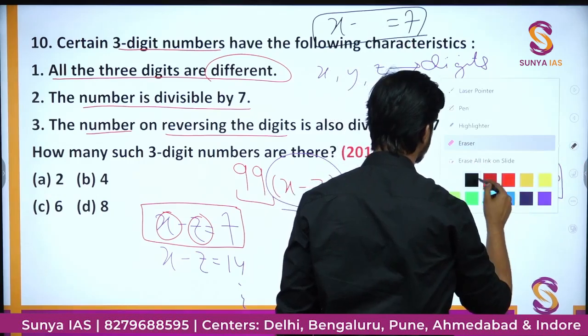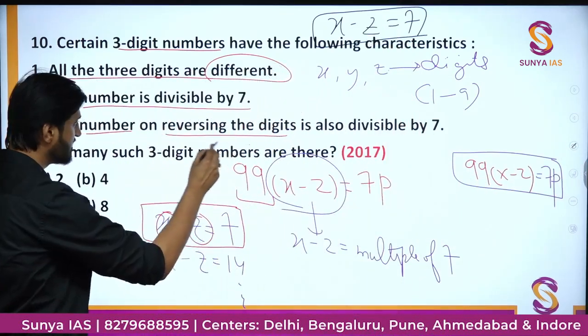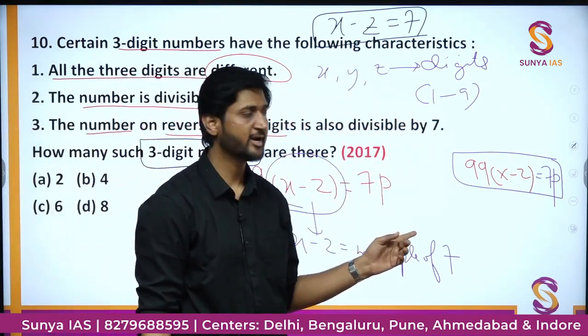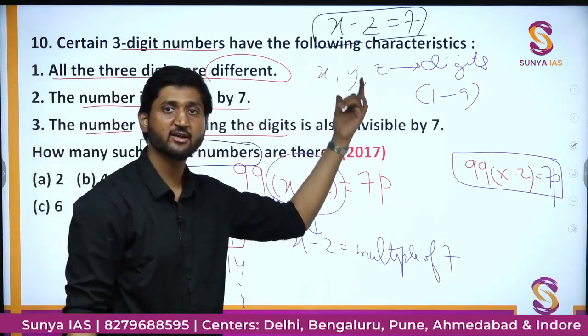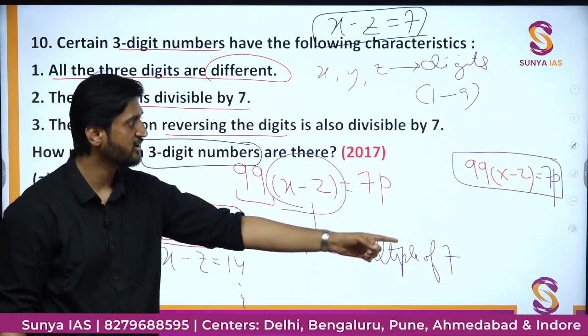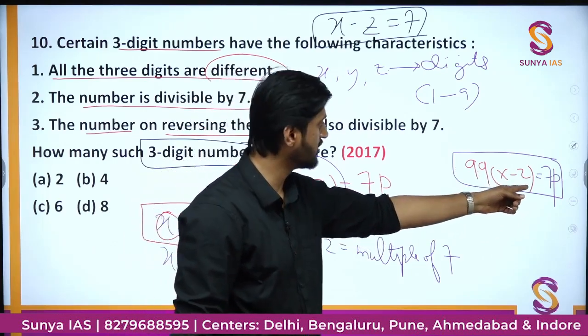Okay, and this will actually help us find all the 3-digit numbers which satisfy the following criteria, right. So in this question, the approach was that we had a number and we had the reverse number, both were divisible by 7, so their difference was also divisible by 7, and the difference came out to be 99 times x minus z, and we wrote it equal to 7p.